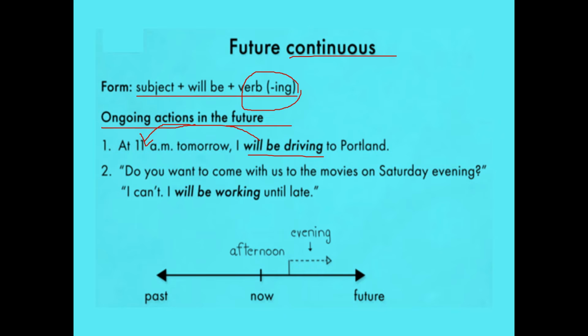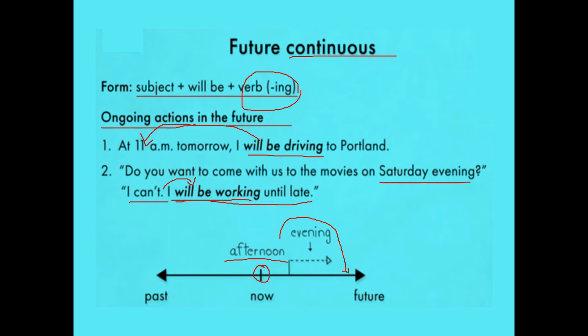Do you want to come with us to the movies on Saturday evening? They had a plan and they are inviting you. I can't. I will be working until late. You have work, so you are saying that I will be working until late. You have a plan to work till late at night. Late means late night here. You are speaking now in the afternoon about that evening action. You are telling the evening action with the time.